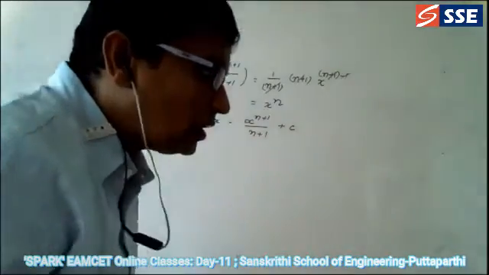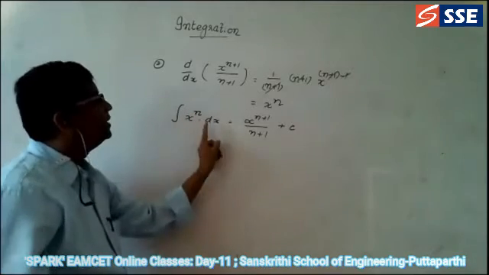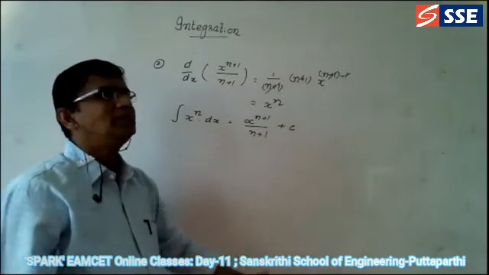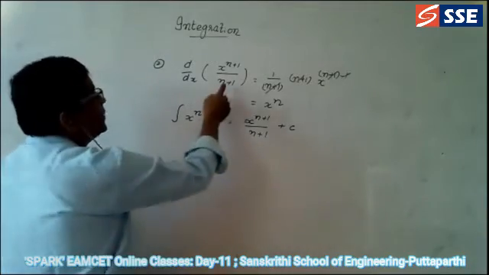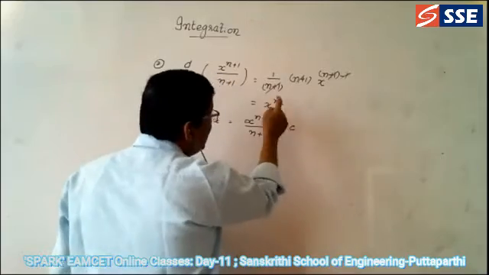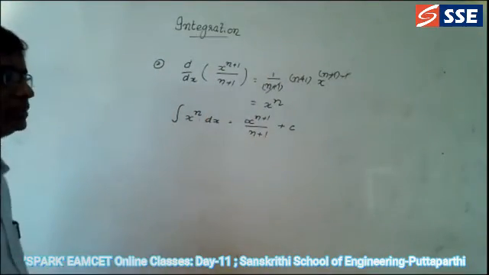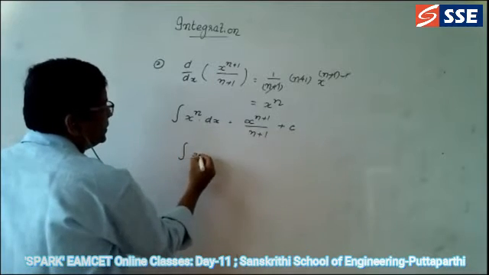Okay, so like this we are going to do the answer. Integration of x power n dx is equal to x power n plus 1 divided by n plus 1 plus c. Why? Because differentiation of this is equal to, by doing this you are getting x power n. So integration of this becomes x power n plus 1, and can you do the answers? So directly you can see the answer.